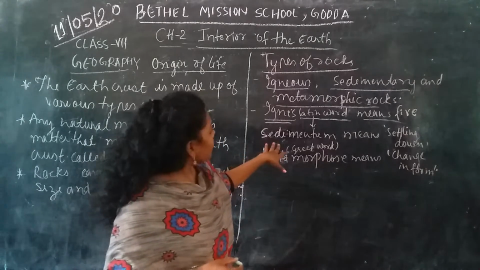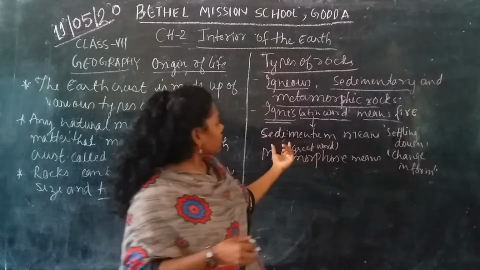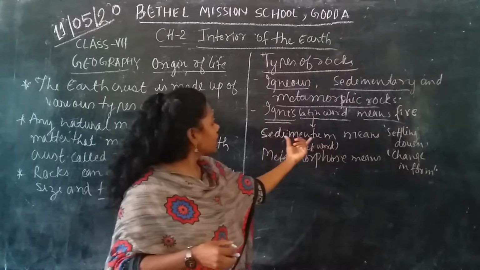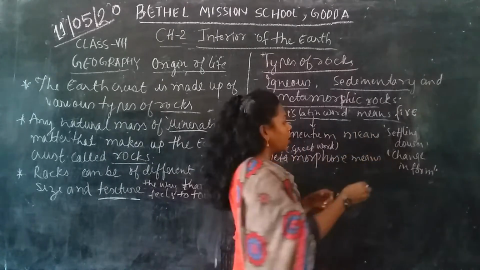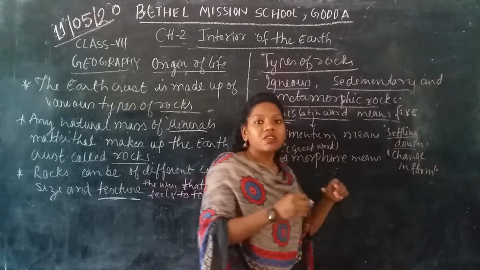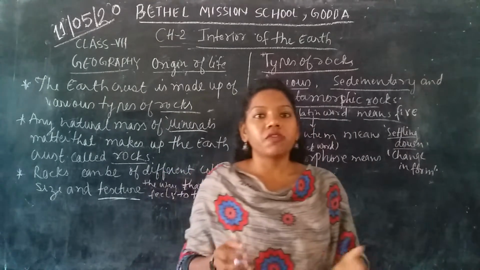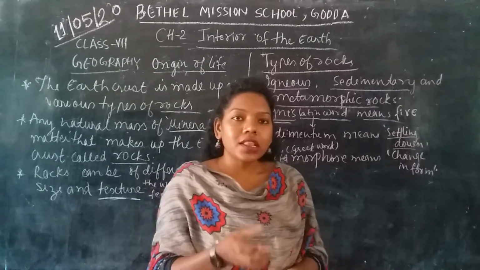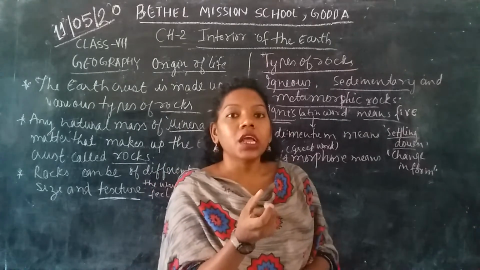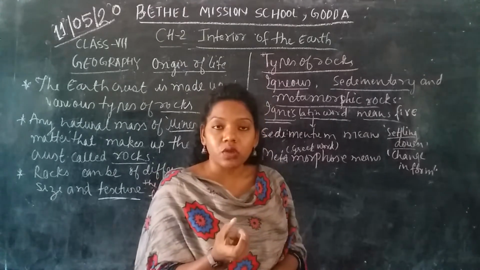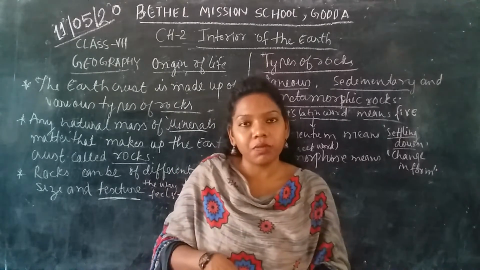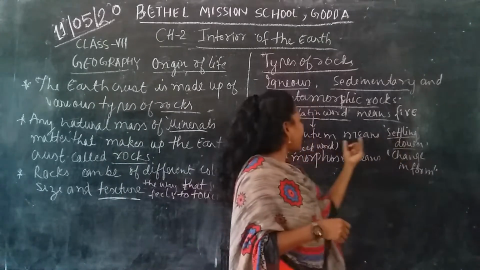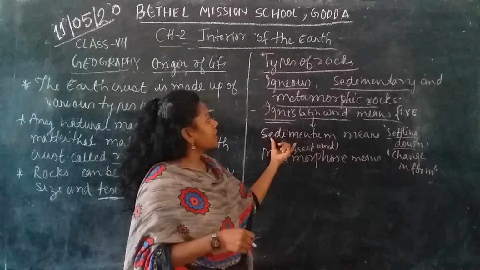Okay, so another is what is sedimentary. This word sedimentary also came from a Latin word called sedimentum, which means settling down. The materials which can settle down. For example, if you take water in the beaker and put some soil inside that water, you can see after some time all the soil starts to settle down slowly. Yes or no? And it will settle down on the bottom of the beaker. So all the materials which can settle down, that is called the sedimentum or the sedimentary.